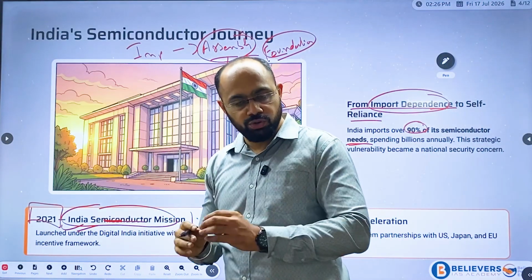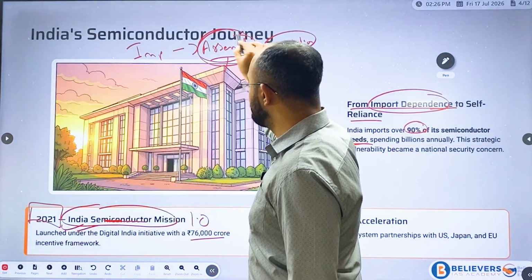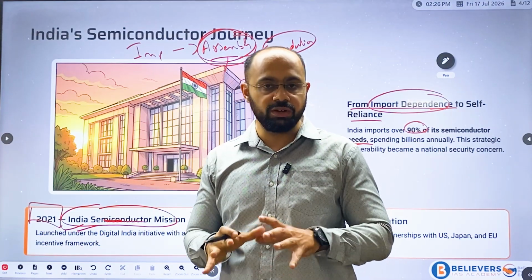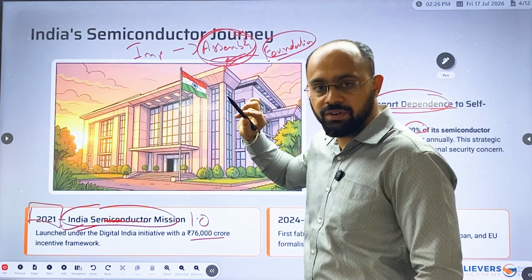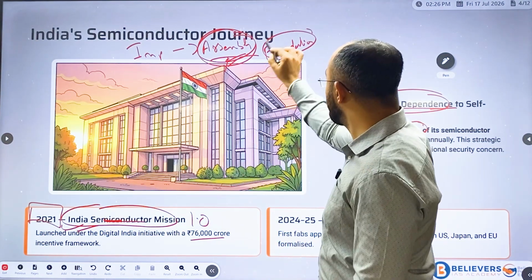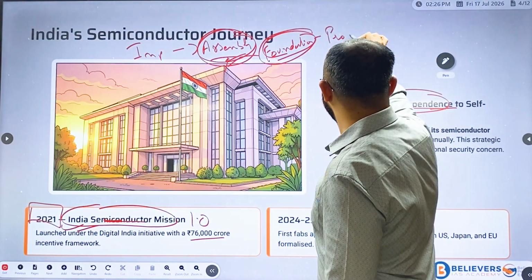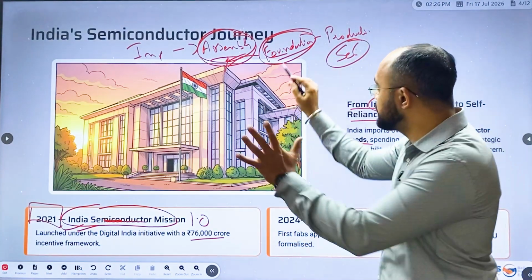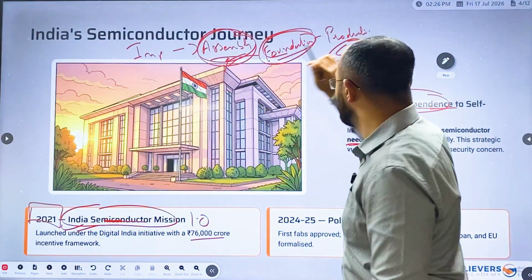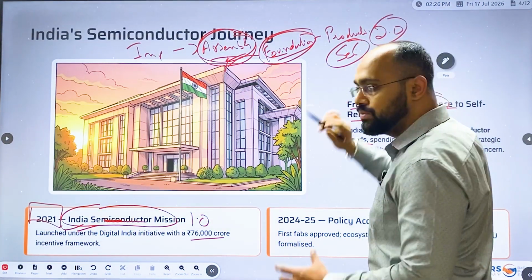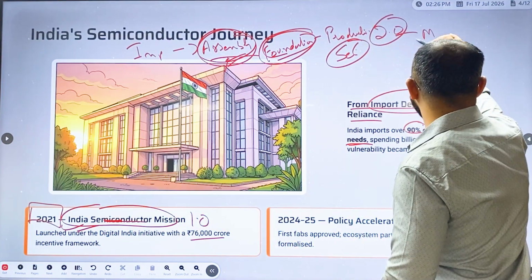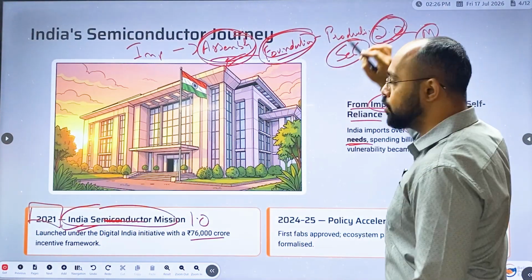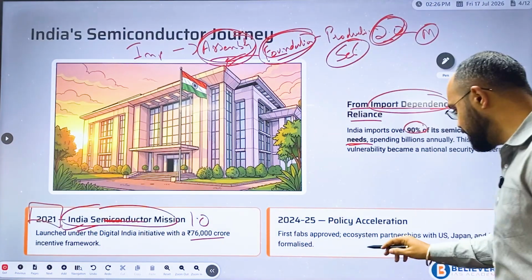We were importing, but the assembly was happening within India itself. Whatever the machine assembly was, it was happening in India, and this built a foundation for the production of semiconductors. Now in 2.0, what are we doing? We are moving towards manufacturing of these chips. This is the main idea behind Semicon 2.0. I hope you have understood this.